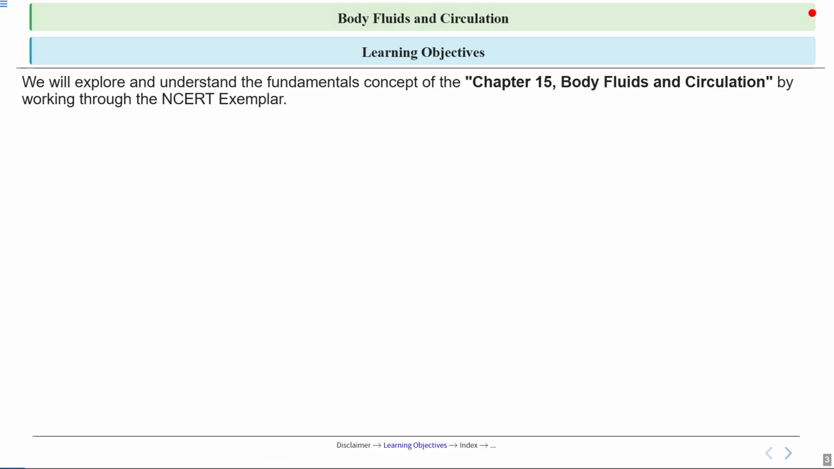So this chapter is all about how our body transports essential materials like oxygen, nutrients and waste products. So we will use the NCERT exemplar to guide us through the key concepts of this chapter.